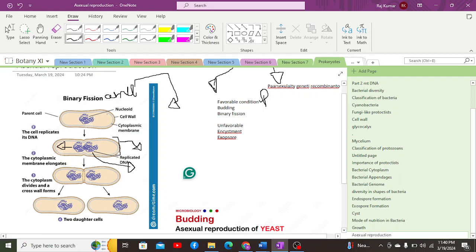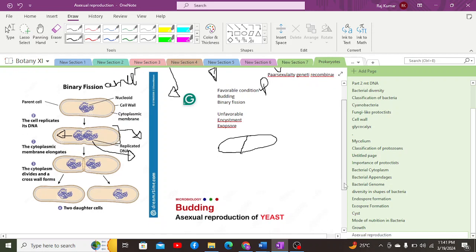Let's suppose we take the example of the bacterial cell. Let me try to draw the structure. There will be formation of a transverse septum, and that transverse septum will separate the cytoplasm of the bacterial cell, as a result of which the bacterial cell will divide into two separate daughter cells after the formation of the cross wall or the septum.